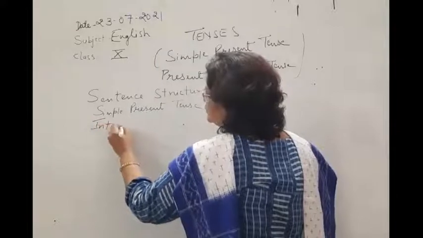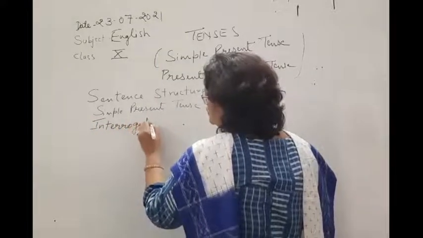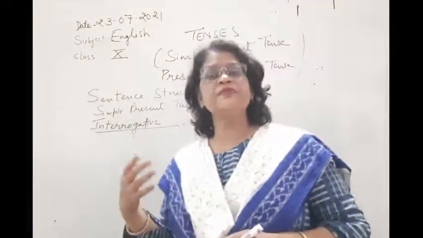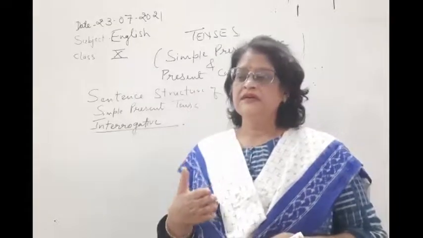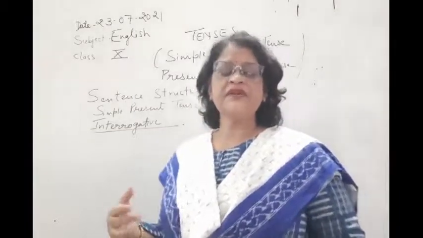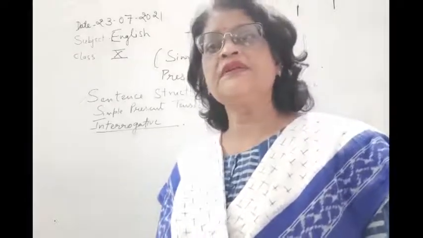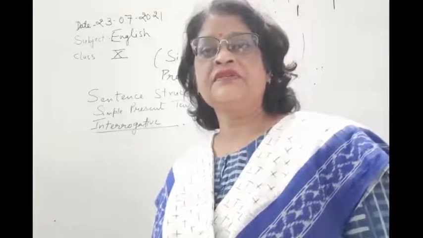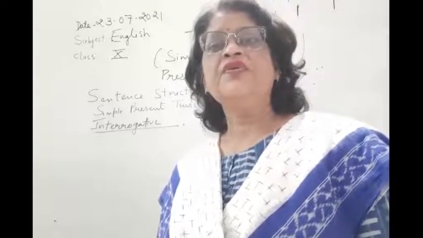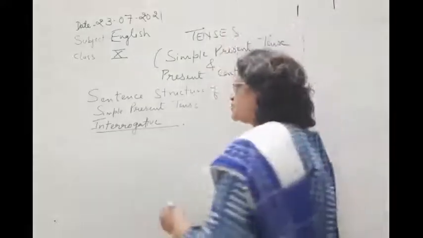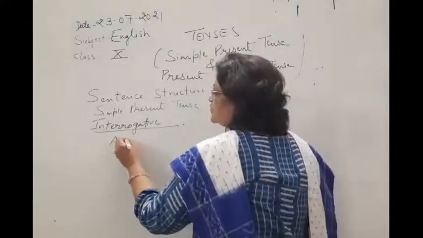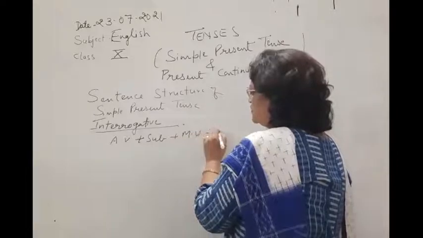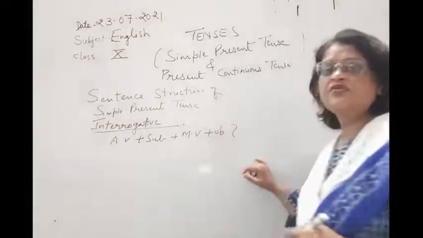Interrogative. Children, first of all, you should know what is the difference between an interrogative sentence and an assertive sentence. It is simply not that we ask a question. We ask a question, but that sentence is also framed with some structure. So you should know that structure, how it is formed. In an interrogative sentence, the auxiliary verb will come first, then the subject will come, then the main verb will come, then the object will come, and finally the question mark.